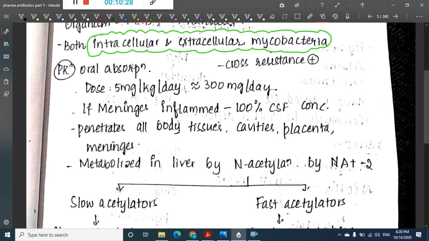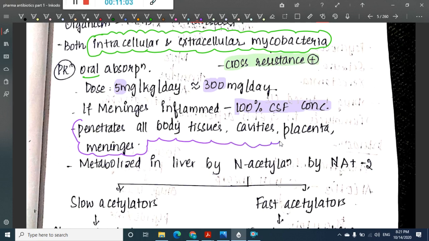Now, pharmacokinetics: it has oral absorption, and cross resistance is seen with isoniazid. The dose of isoniazid is 5 milligrams per kg per day, that is approximately 300 milligrams per day. If meninges are involved, 100% CSF concentration occurs. It will penetrate all body tissues and body cavities. It will penetrate the placenta, and it will also penetrate the meninges.